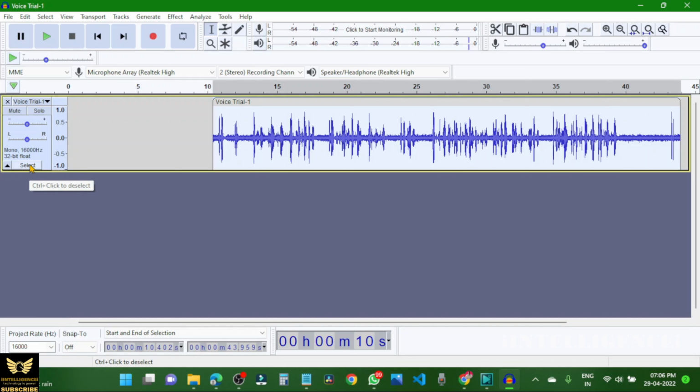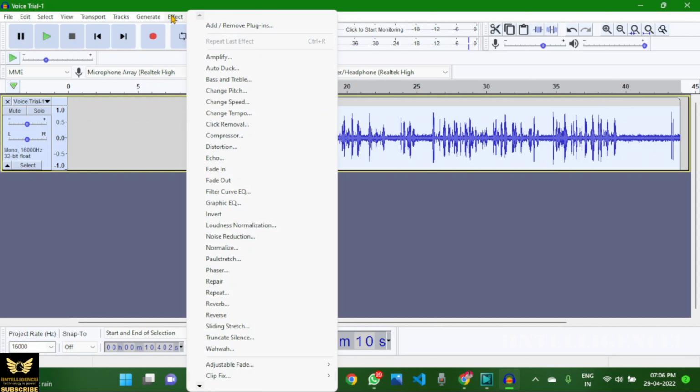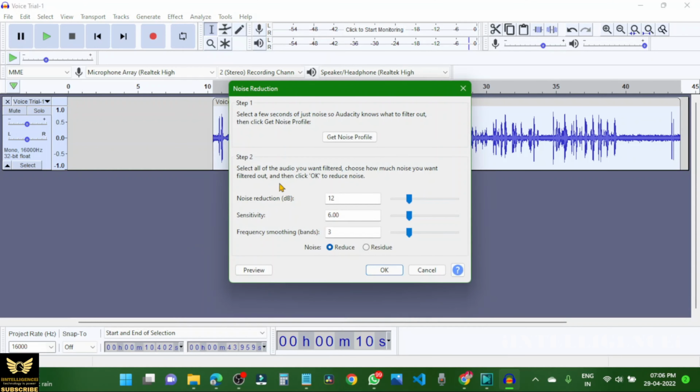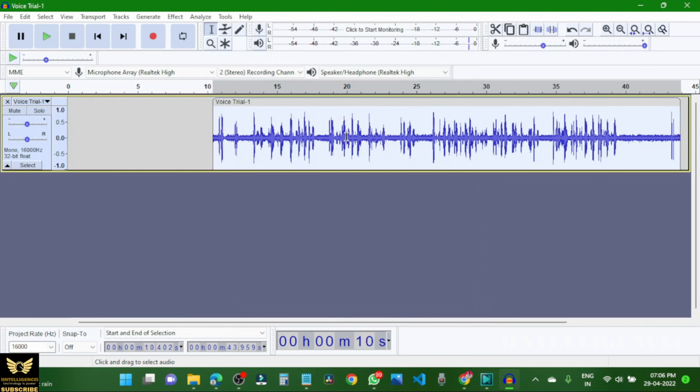Now go to Effect, go to Noise Reduction, now click Get Noise Profile. So the entire thing has been selected.